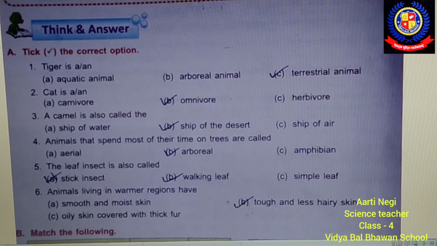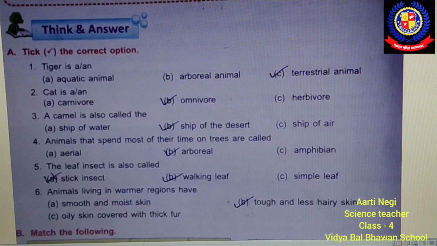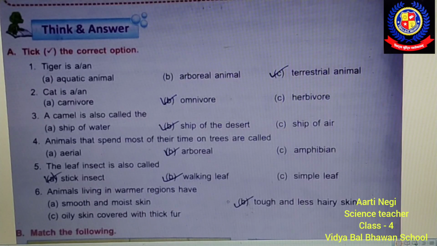Second question: cat is a or an carnivore, omnivore, or herbivore? The cat is an omnivore, so the correct option is option B, omnivore. Third: a camel is also called the ship of water, ship of the desert, or ship of air. So what is the correct answer? The correct answer is ship of the desert.